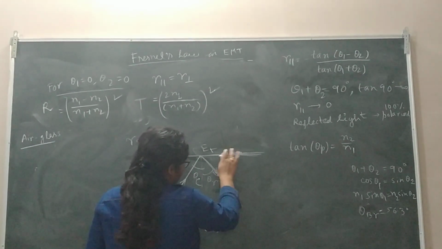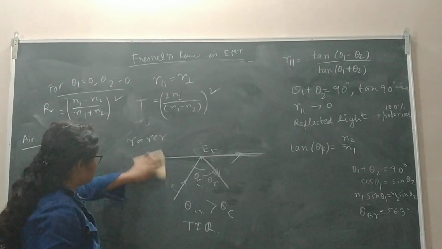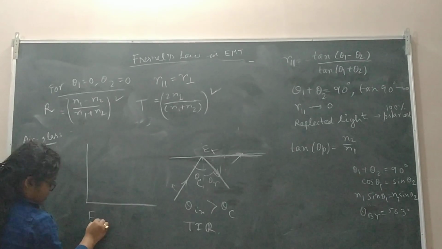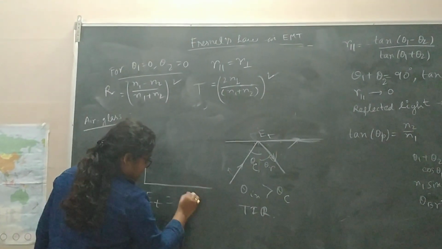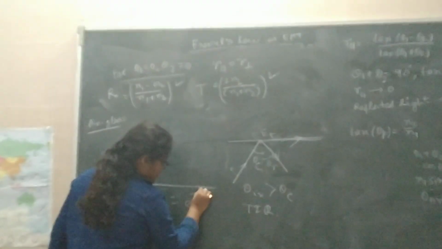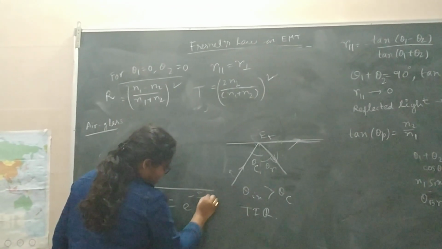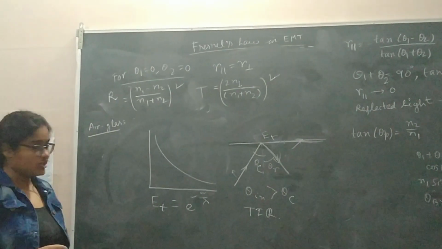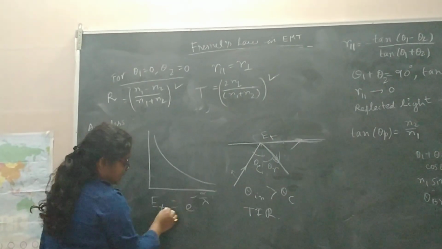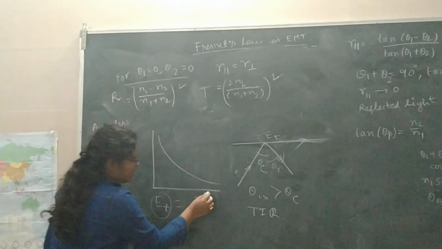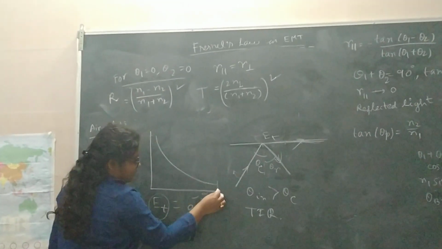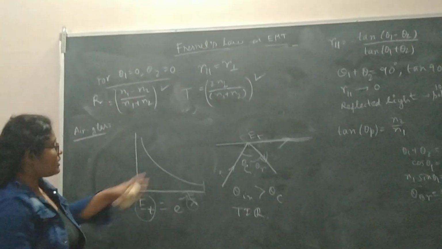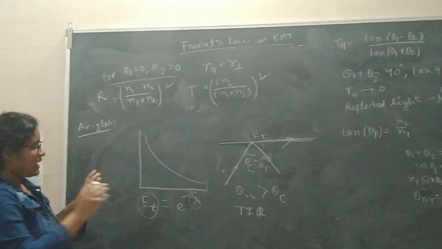How should I denote it? If you have the electric field for the transmitted component, it will be some kind of exponential of some coefficient alpha by lambda. I mean an exponential decay of the transmitted electric field, where the decay will be on the order of 1 by lambda. So it is staying for a very minimum, very narrow order.